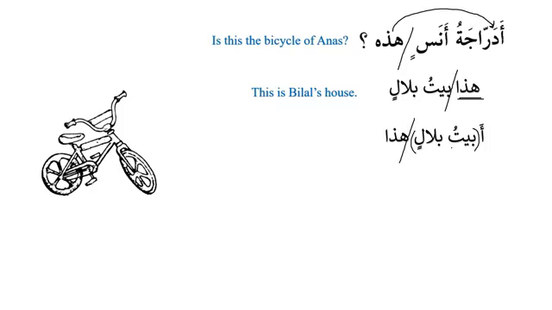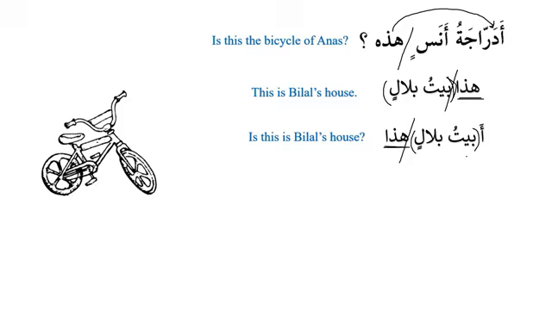So that's why please remember that when we have mudaf mudaf ilayh, then we have to use ismul ishara after that when we have a question. But when we use ismul ishara in the beginning or before mudaf mudaf ilayh, then it becomes a complete sentence. Now this is a complete sentence, هذا بيت بلال, but this is a different sentence, and this is a question we can see over here.